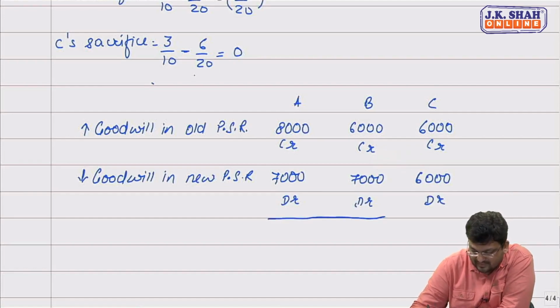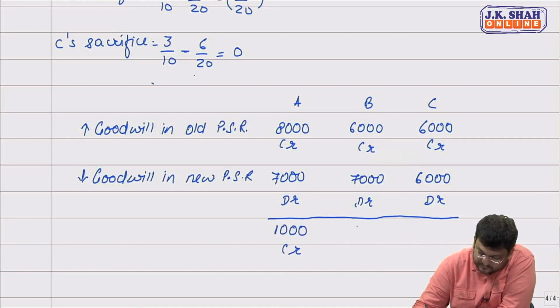So what will be the net treatment for goodwill? Sir, A's account will be credited with 1,000. B's account will be debited with 1,000. Correct?